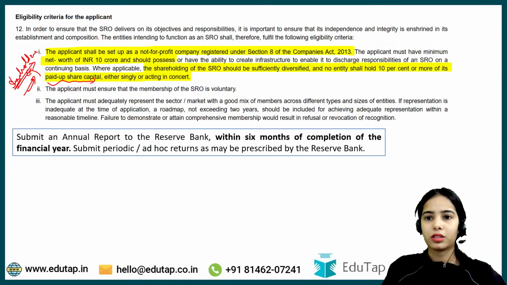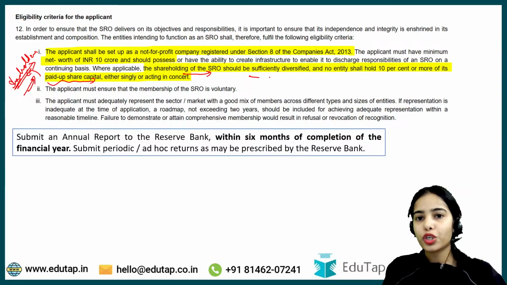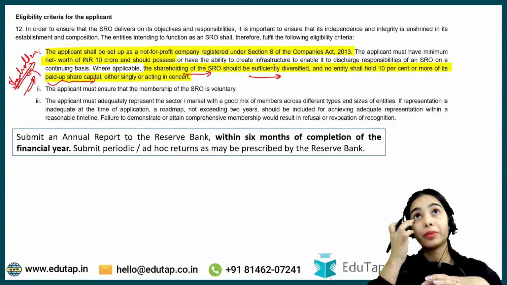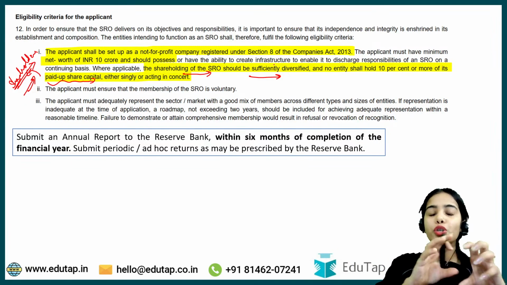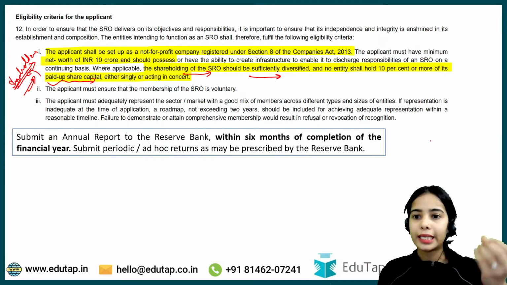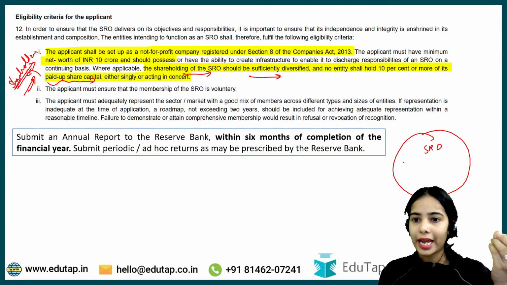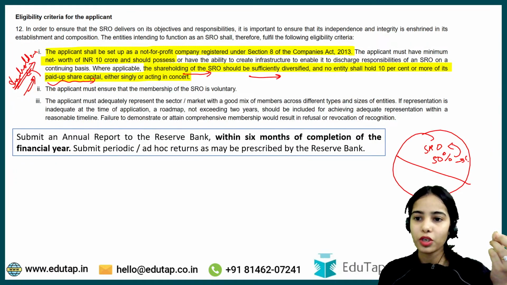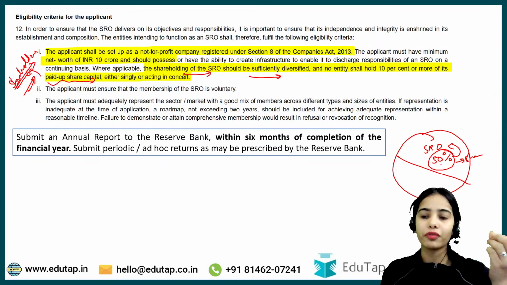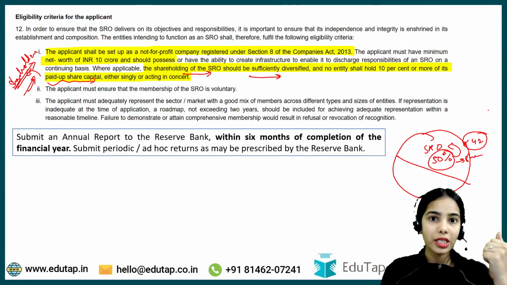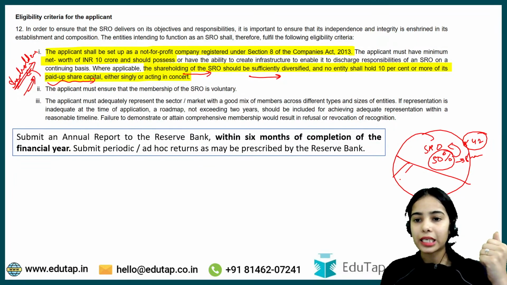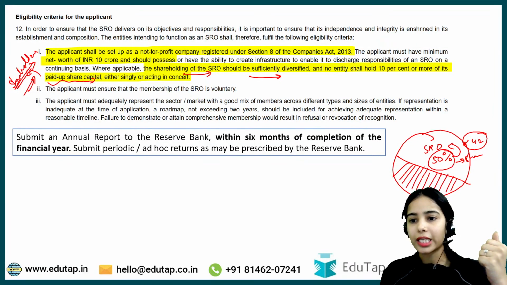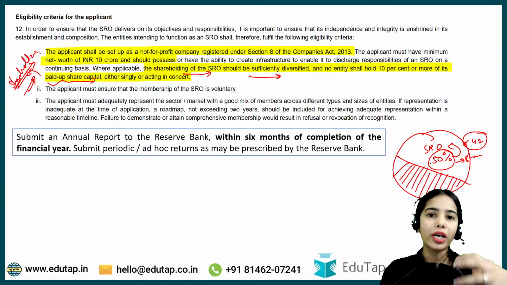Last point. Okay, the shareholding of the SRO should be sufficiently diversified. Diversified means that no single person should hold a major chunk of the SRO. Let's say one entity holds 50% of the shareholding of the SRO, this entity XYZ. Now this entity is going to take all the decisions regarding the SRO, and the other entities have a very small chunk in the SRO, so they will not have much say.